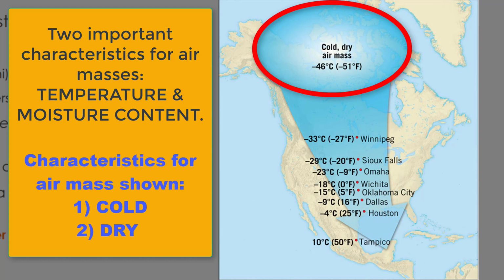continent. Notice that when it starts, it has temperatures of negative 51 degrees Fahrenheit, and as it works its way south, the temperatures will increase slightly because it's working its way towards the equator. But those are really cold temperatures for all the cities in the path of this air mass. As examples, Omaha, Nebraska, 9 below zero on the Fahrenheit scale, Oklahoma City, 5 degrees above zero on the Fahrenheit scale, and even down into Houston, this air mass is causing freezing temperatures of 25 degrees Fahrenheit.